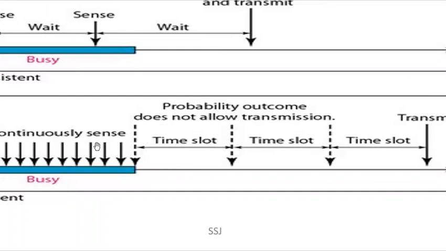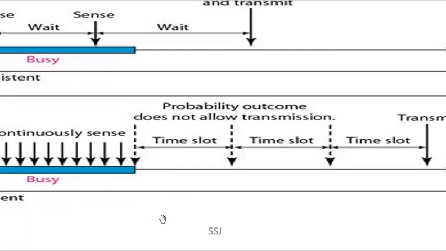This slot is similar to your slotted ALOHA, and whenever a station becomes ready to send, it senses the channel. If it is idle, it transmits with probability p. With probability q, it will wait for the next slot, and the process is repeated until either the frame has been transmitted or another station has begun transmitting. So the unlucky station, whichever is not able to send, will act as if it has a collision, and if the station senses the channel is busy, it will wait until the next time slot. So this is for the p-persistent CSMA.